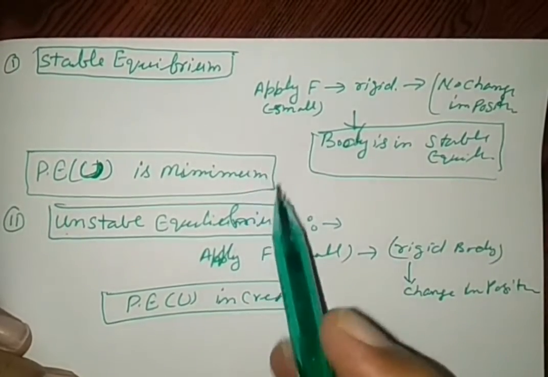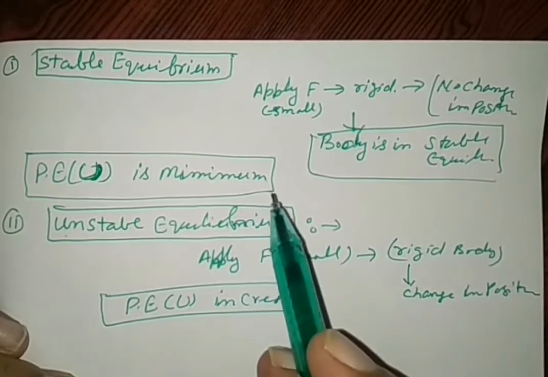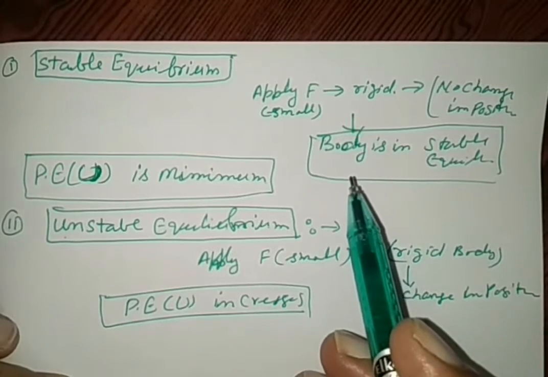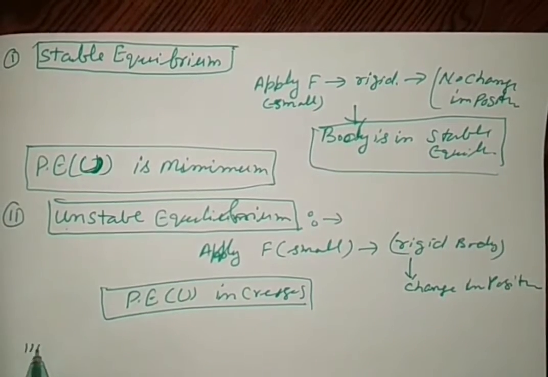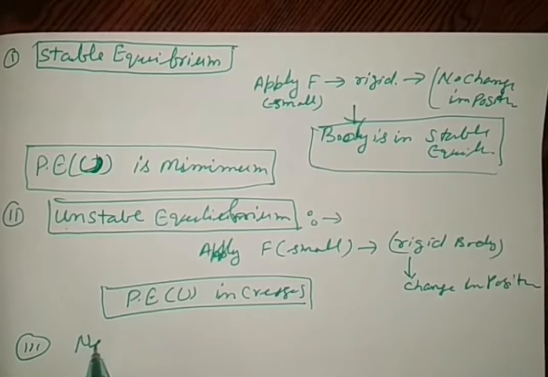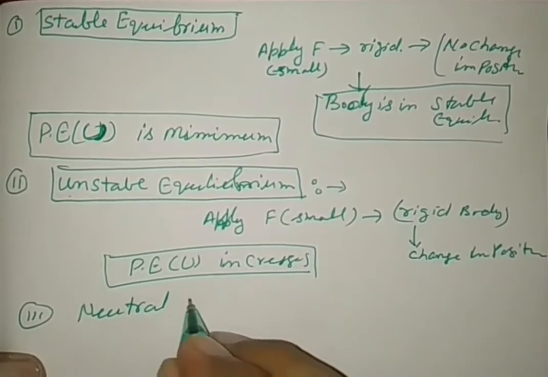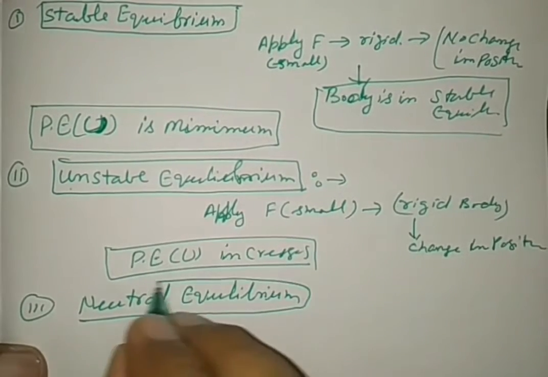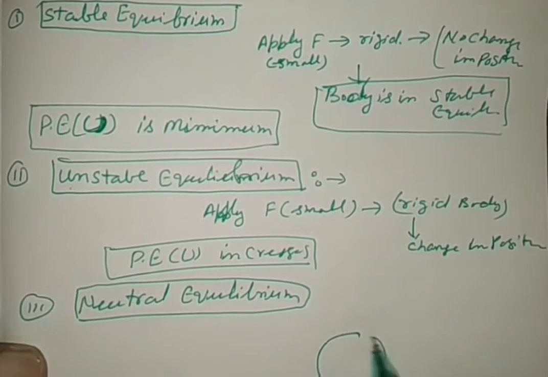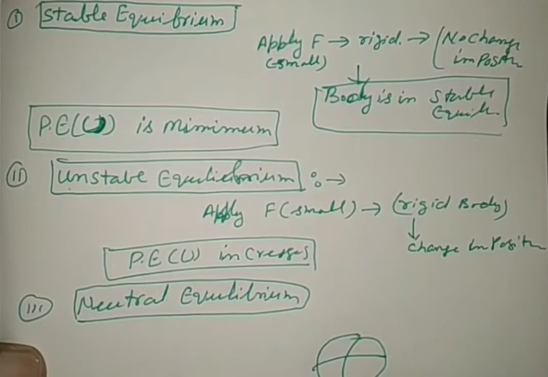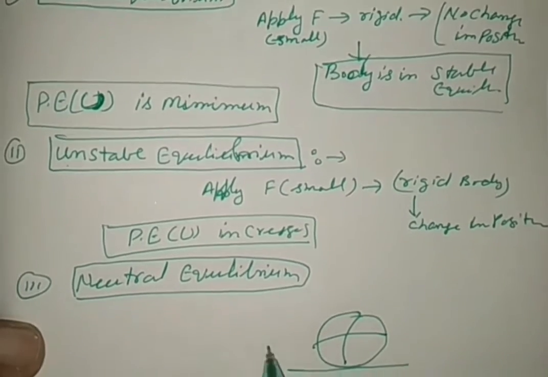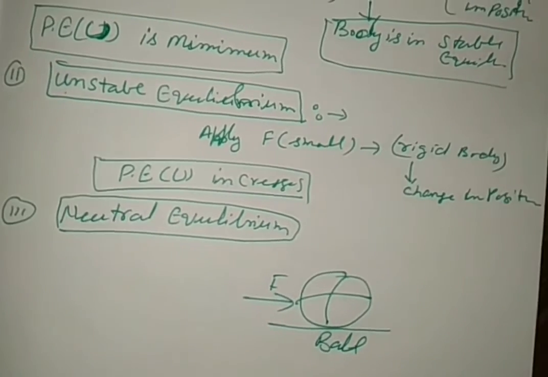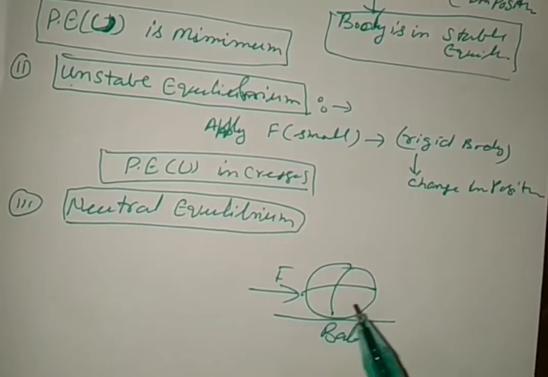So one thing we keep in mind: potential energy must be minimum to keep a body in a state of equilibrium. The third type of static equilibrium is called neutral equilibrium. See, what is a neutral equilibrium? Let a ball be kept on a platform, and when we apply force on the ball, the position changes, but there is no change in its shape.